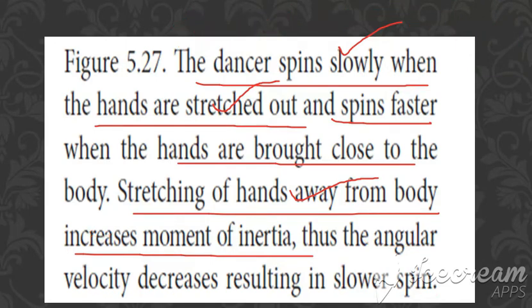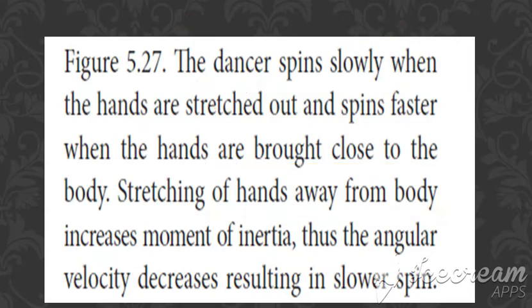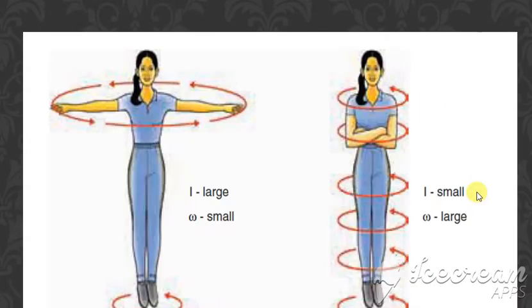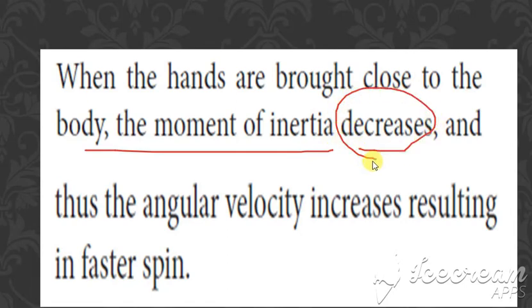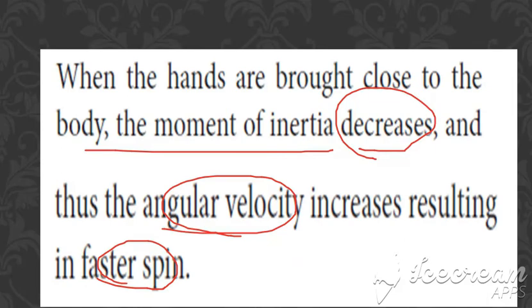The next condition is when the hands are brought closer. It is exactly the opposite condition. When the hands are brought close to the body, the moment of inertia decreases and the angular velocity increases, so there is a faster spin. Understood?